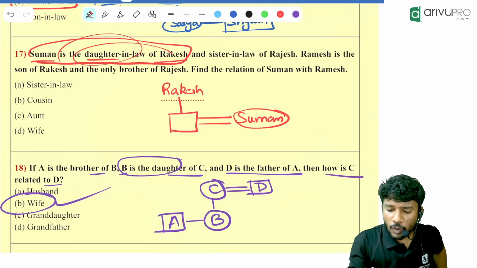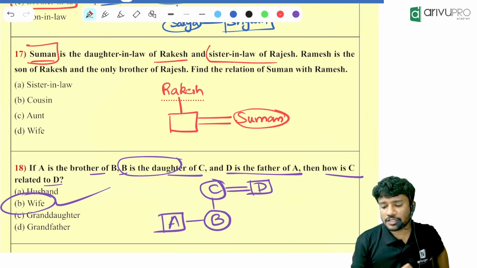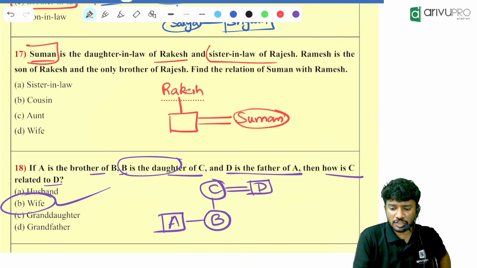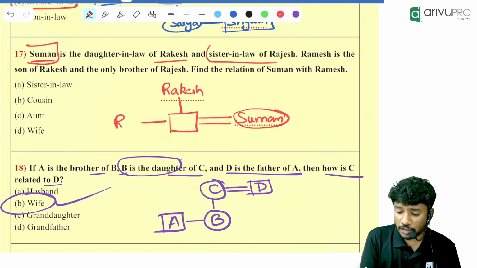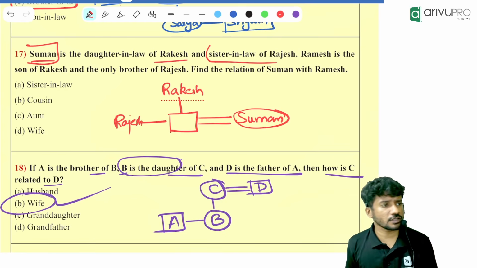Then, one more thing is given regarding Suman. Suman is the sister-in-law of Rajesh. Where will be the position of Rajesh? Can anyone tell me where will be the position of Rajesh? Rajesh will be the brother of the husband. Then only we can say sister-in-law. Brother or sister we don't know. We will just write Rajesh because gender is not given.